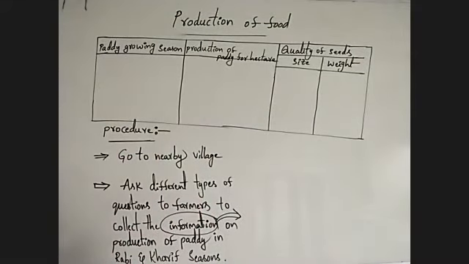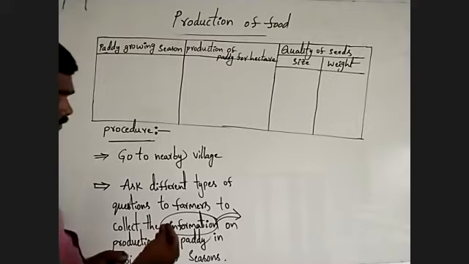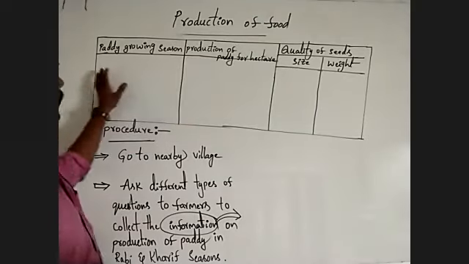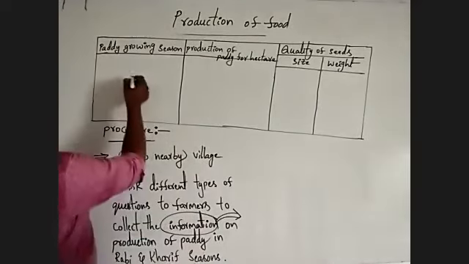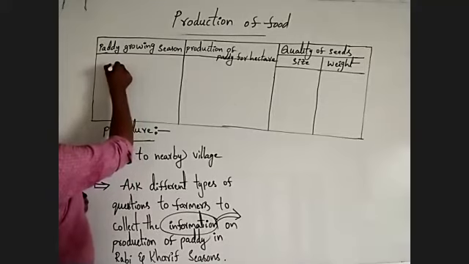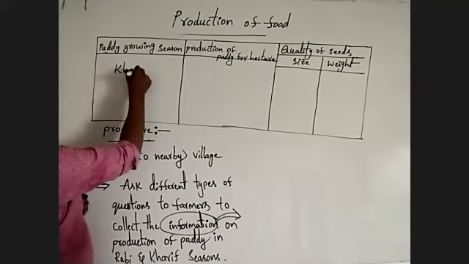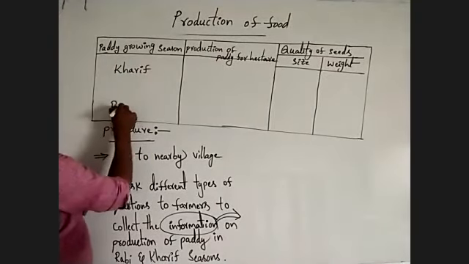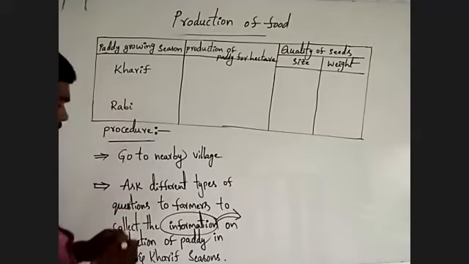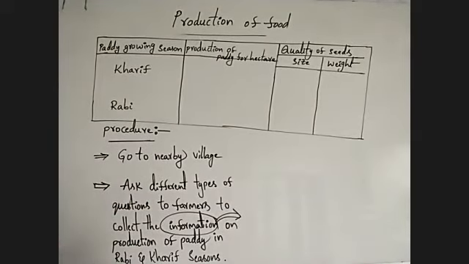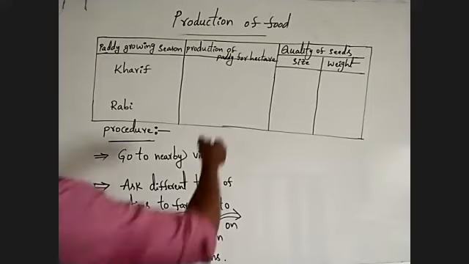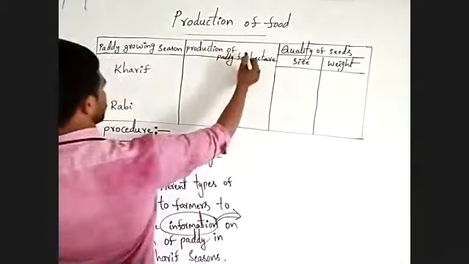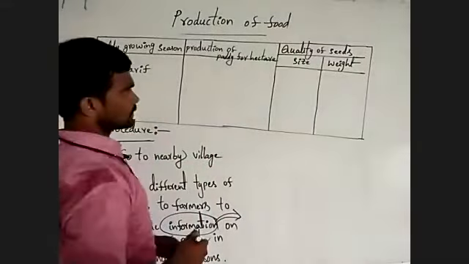Here like this, you have to write the entire collected information in this table. For example, here Kharif season, next Rabi season. Production of paddy per hectare in Kharif season, production of paddy per hectare in Rabi season.